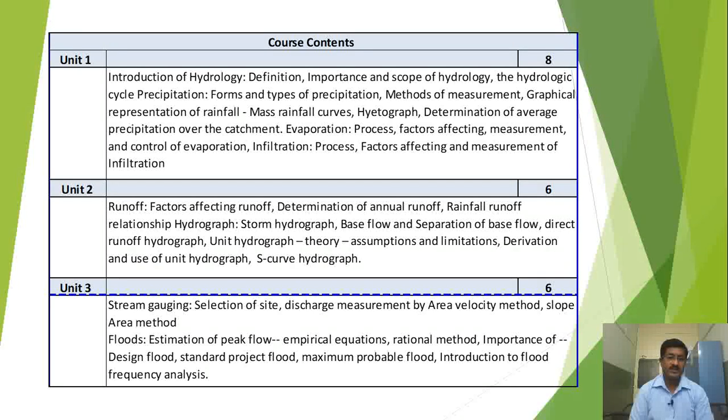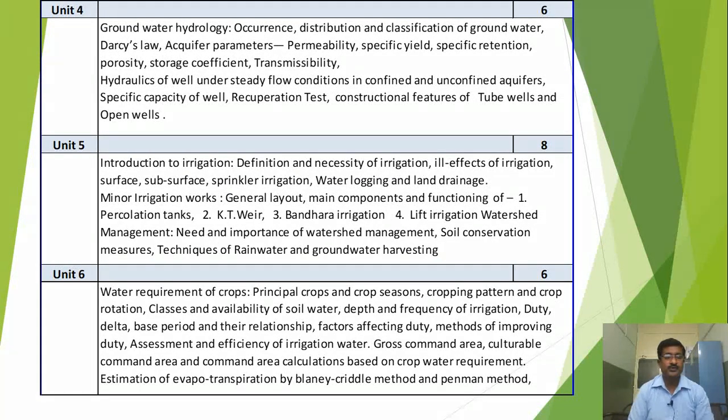Then unit number 3, it is also having 6 lectures. Its contents are stream gauging, selection of site, discharge measurement by area velocity method, slope area method, floods, estimation of peak flow, empirical equations, rational methods, importance of design flood, standard project flood, maximum probable flood, introduction to flood frequency analysis. Then let us go to unit number 4. It is having 6 lectures.